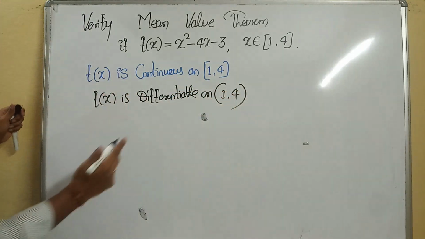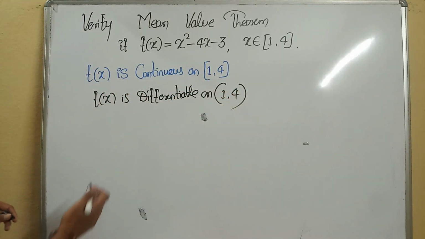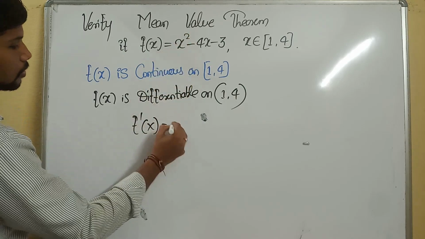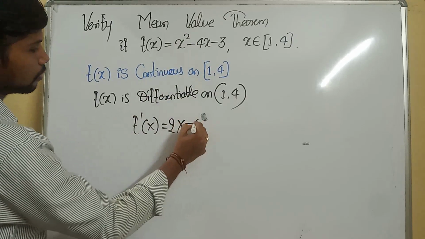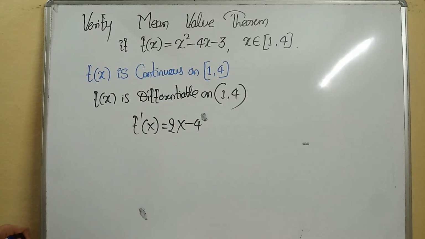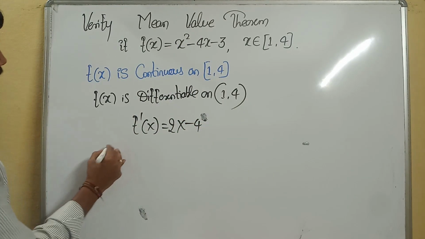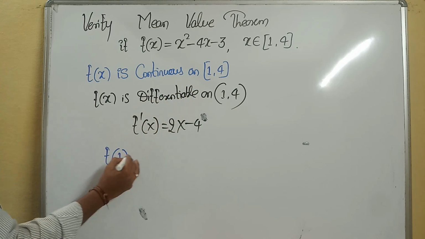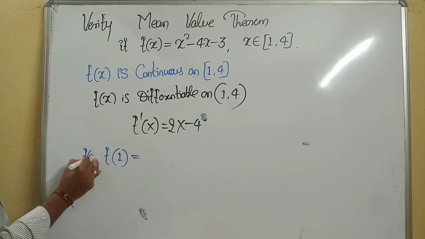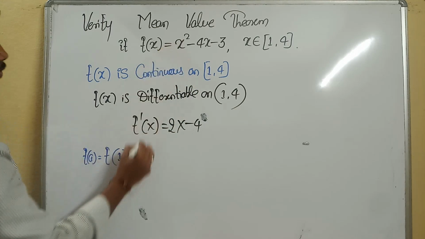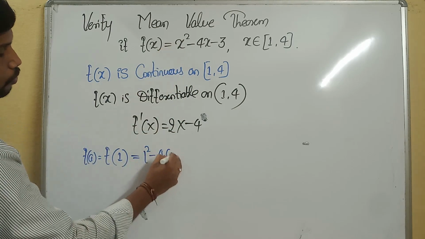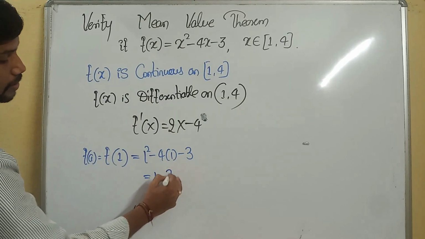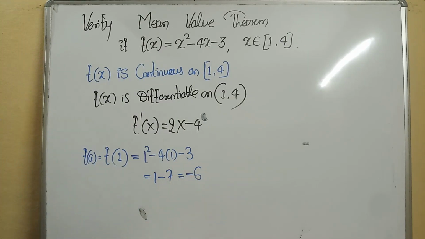It is differentiable, so I need to write f dash of x here. What is f dash of x? Can you say? The derivative of x square is 2x, and the derivative of 4x is minus 4. Got it? After this, I need to check the condition. I need to check f of 1, which is f of a here. What is f of 1? In the function, 1 square minus 4 into 1 minus 3. It will be 1 minus 4 minus 3, which is minus 6.